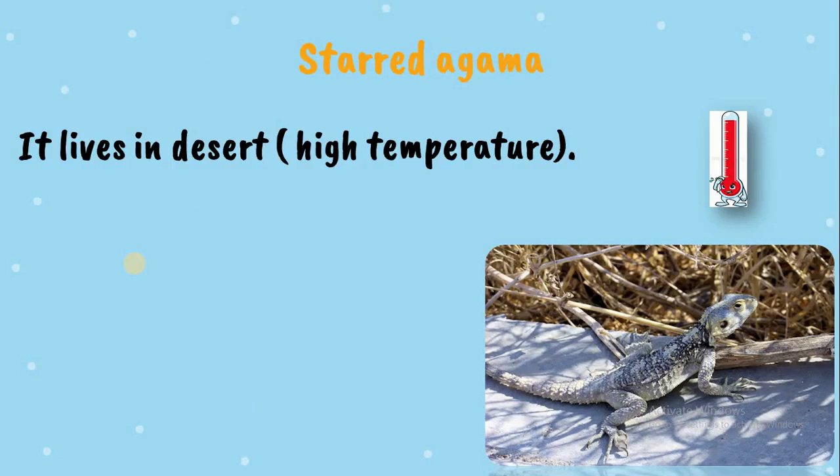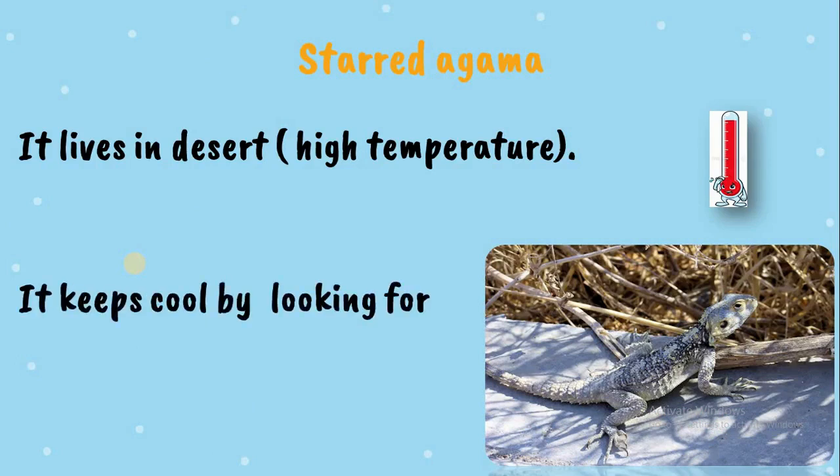It lives in the desert, high temperature. In the high temperature, it keeps itself close by looking for a shaded area, as humans look for a shaded area when the weather is summer.